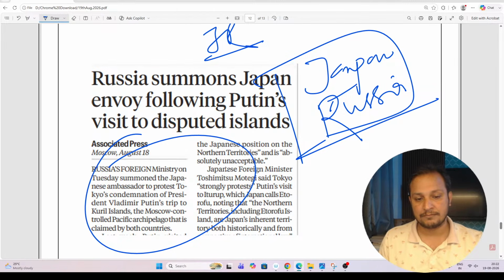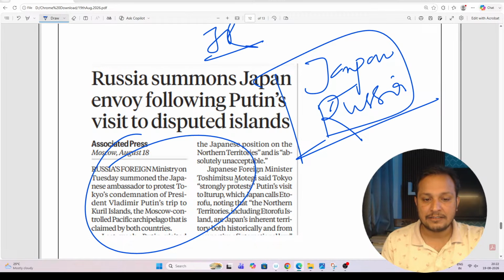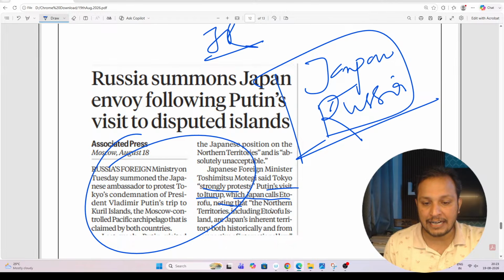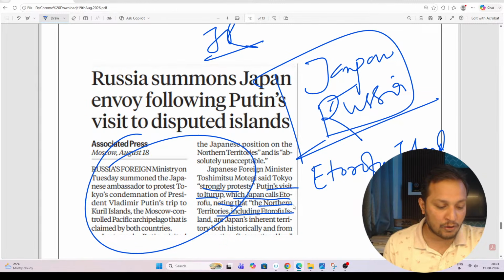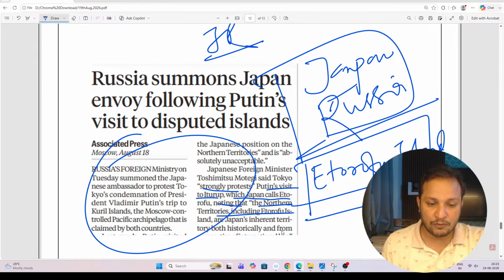You can see, guys, the Japan foreign minister said Tokyo strongly protests Putin's visit to Iturup, which Japan calls Etorofu, noting that the northern territory includes Etorofu Island. Please prepare this name, guys, Etorofu Island.